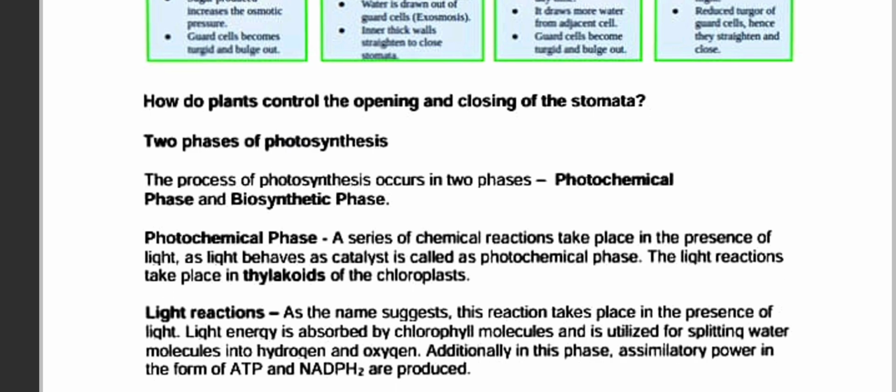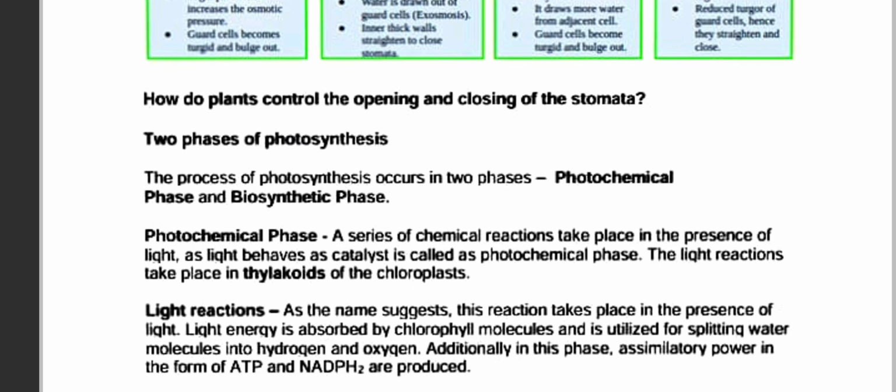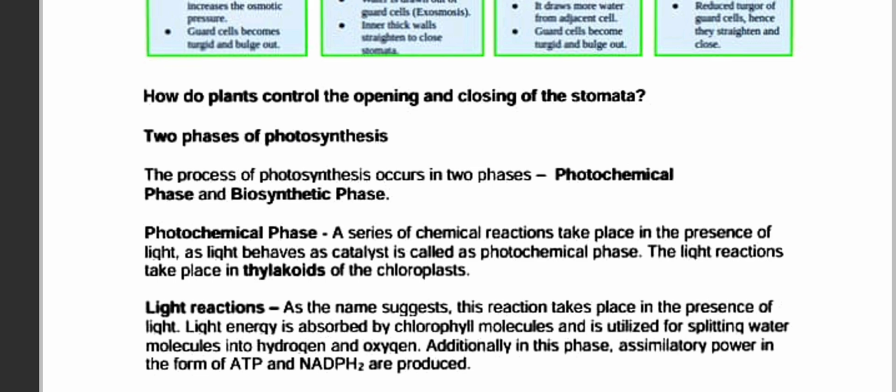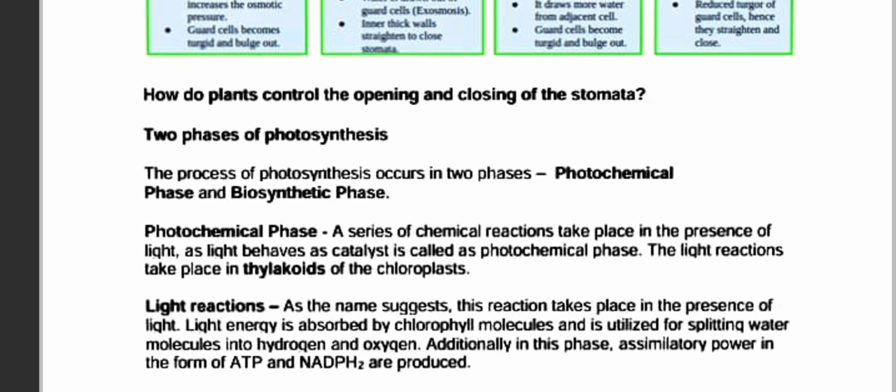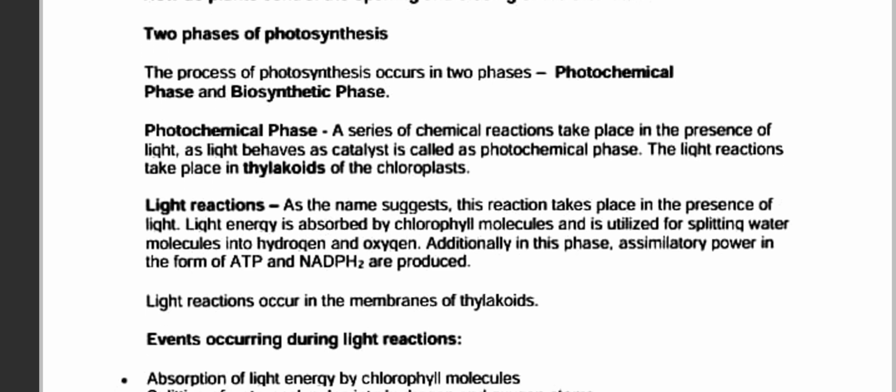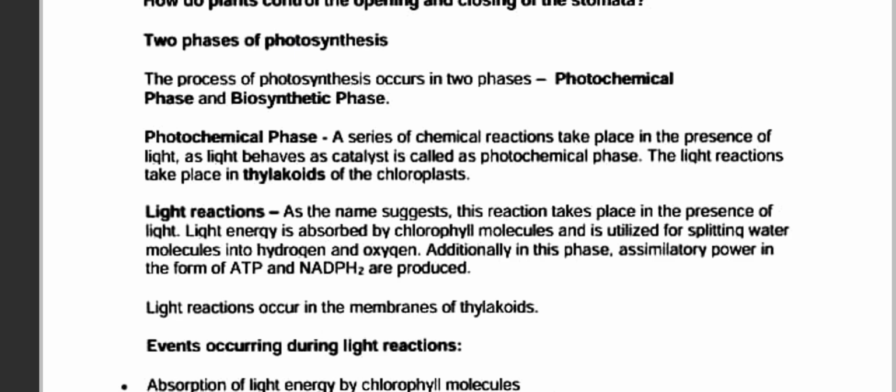Two phases of photosynthesis. The process of photosynthesis occurs in two phases. One is the photochemical phase and one is the biosynthesis phase. So what is the photochemical phase? A series of chemical reactions takes place in the presence of light. The light behaves as the catalyst; this is called the photochemical phase.